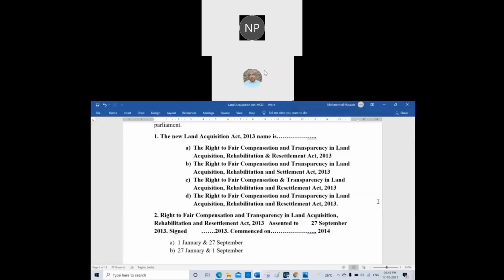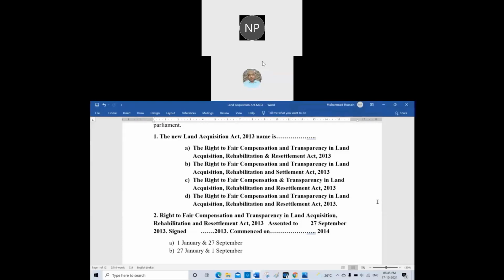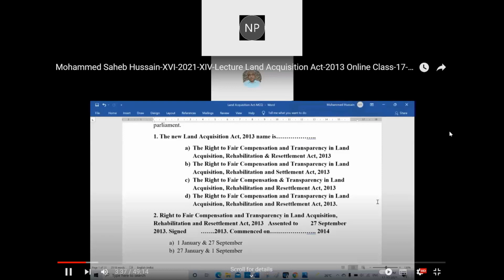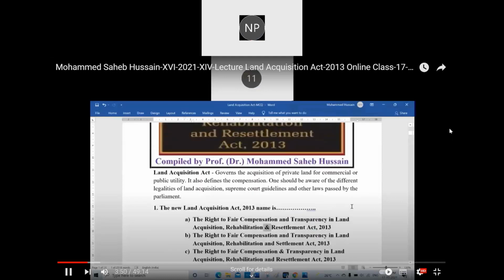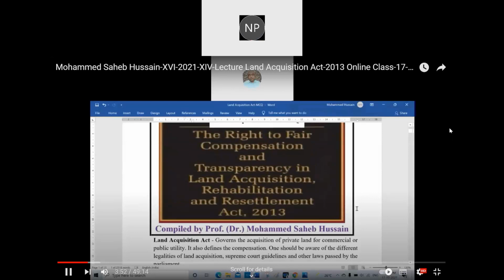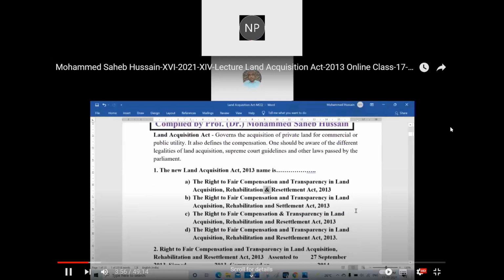Do you know what mistake is made over there in the first one? Can you tell me what symbol is there in the option? I wrote an ampersand here. That is a mistake. No ampersand, it should be and.